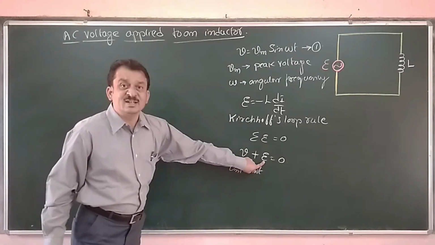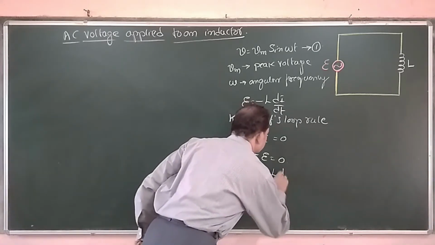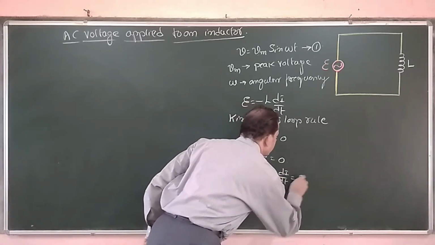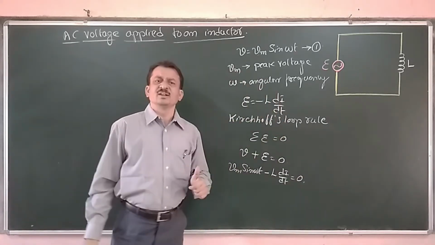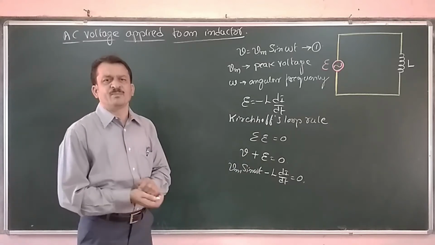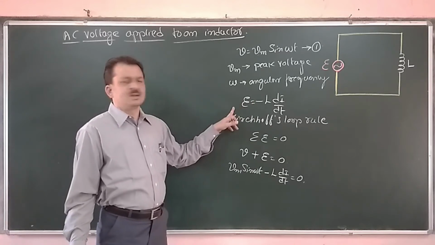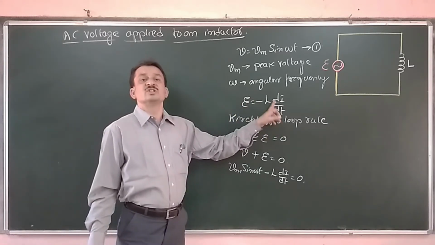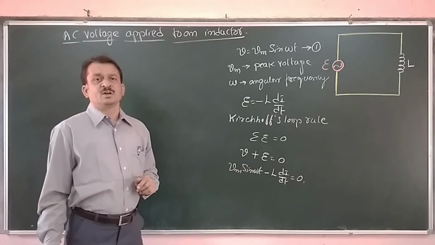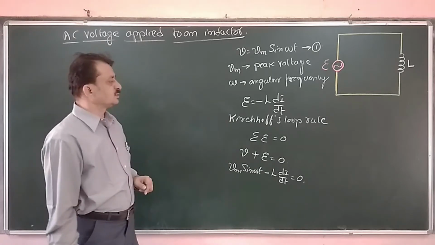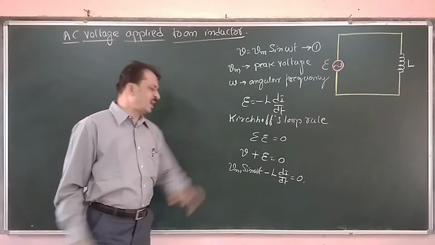Now V is Vm sin omega t. This is Faraday's induced EMF, minus L into di by dt, and that should be equal to 0. Why are we getting a negative sign? That is according to Lenz's law. According to Lenz's law, the polarity of the induced EMF is such that it produces a current which opposes the change in magnetic flux that produces the current, as we have studied. So we have a negative sign.